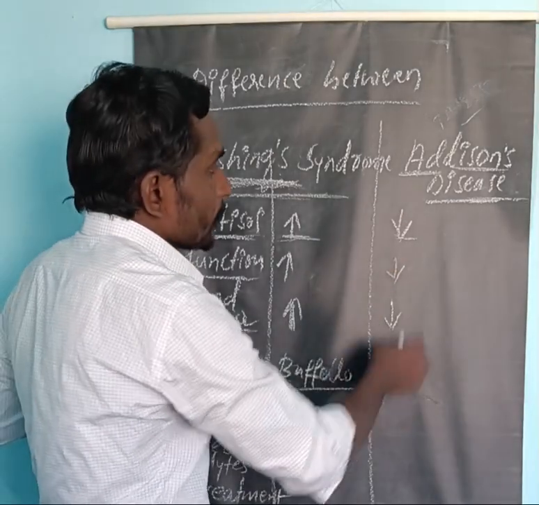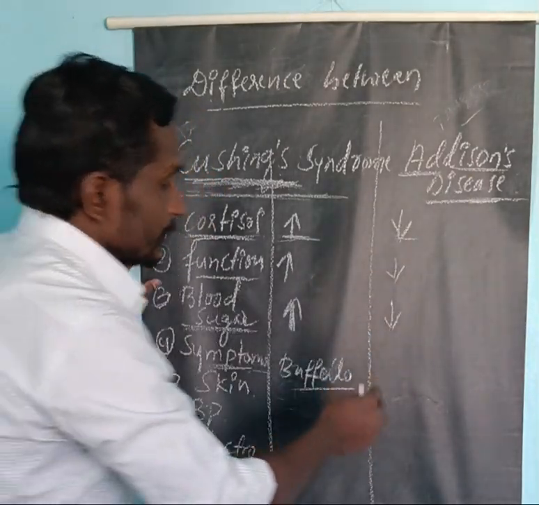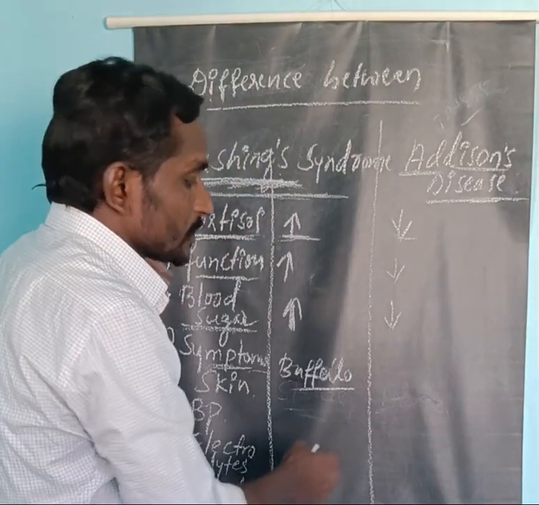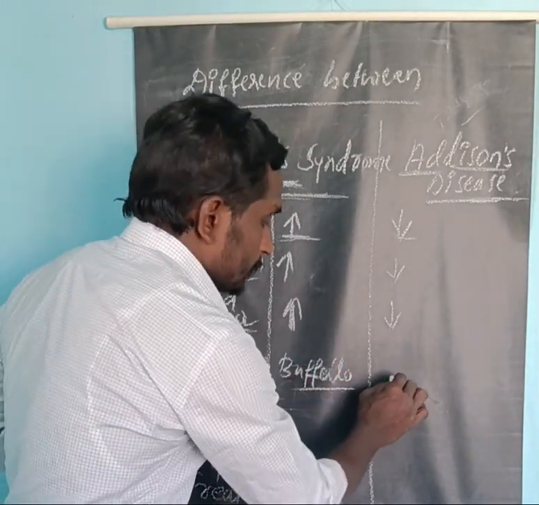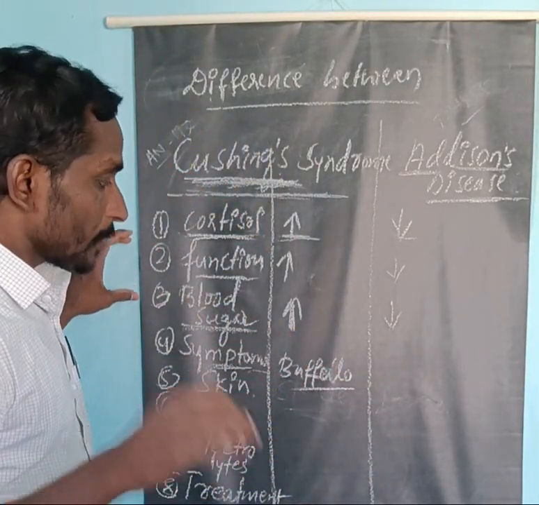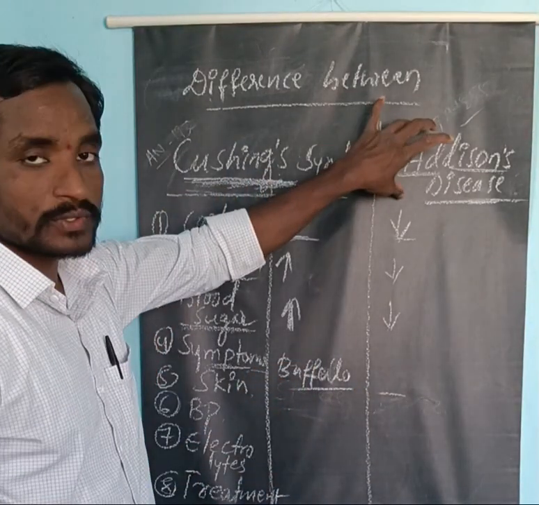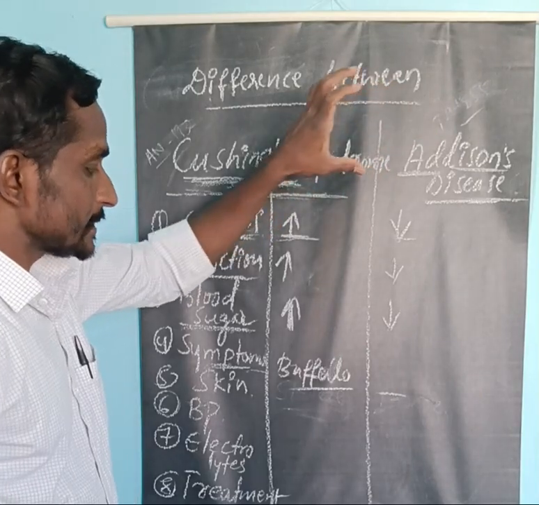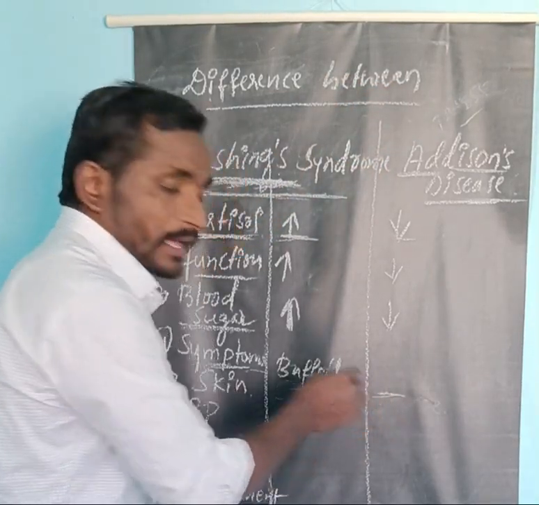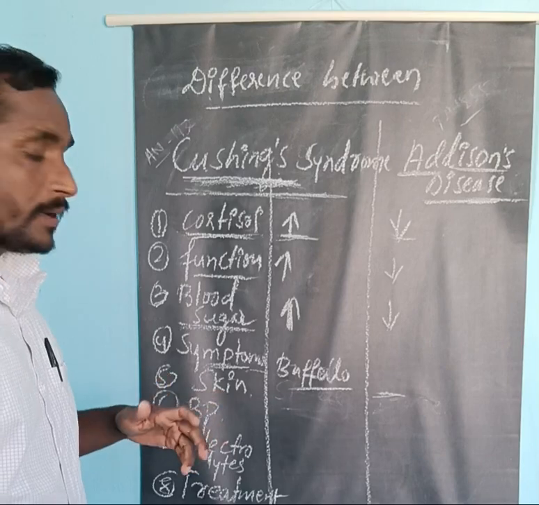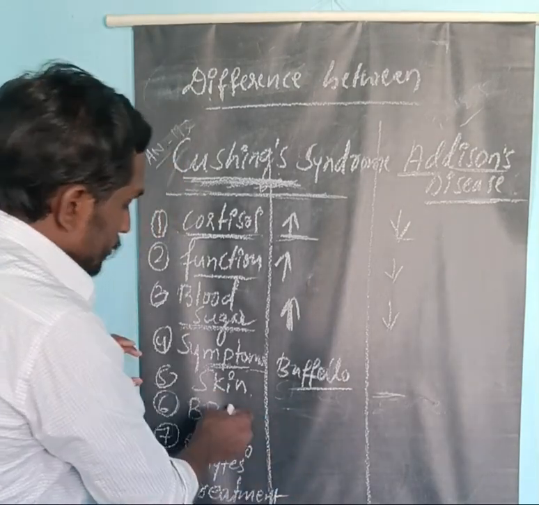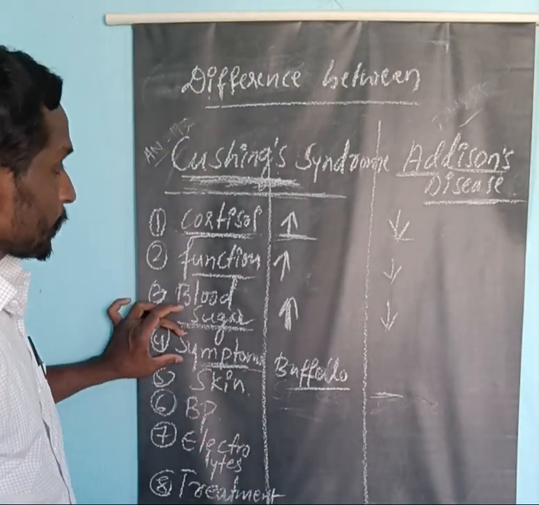The persons who are suffering from Addison's disease show generalized body weakness, hypotension, and hypoglycemia. So these are the important features we are going to see in the persons who are suffering from Addison's disease. Generalized weakness, hypotension, and hyponatremia are the important symptoms of Addison's disease.